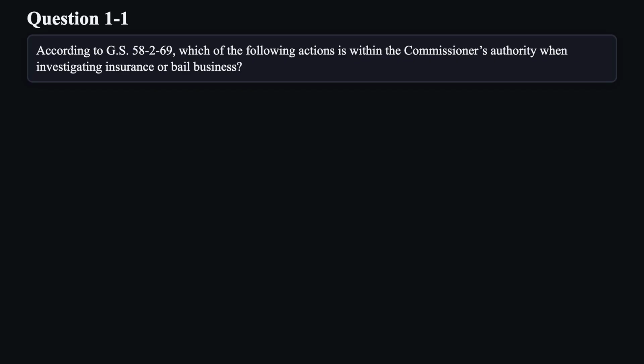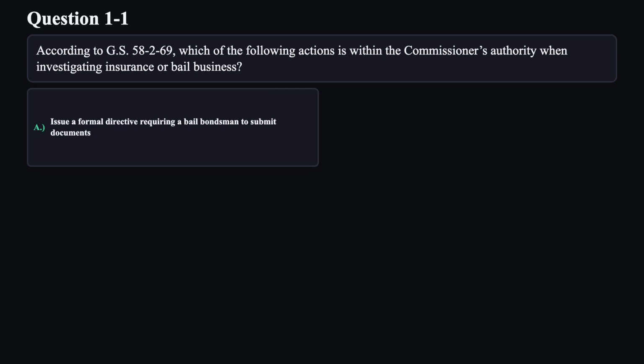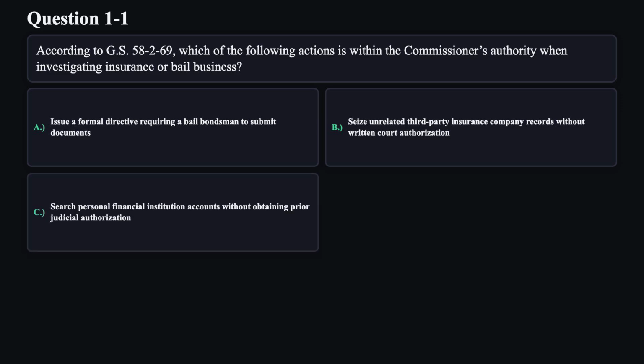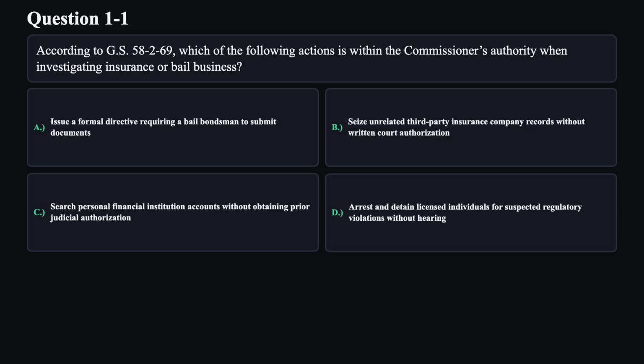According to GS 58-2-69, which of the following actions is within the commissioner's authority when investigating insurance or bail business? A. Issue a formal directive requiring a bail bondsman to submit documents. B. Seize unrelated third-party insurance company records without written court authorization. C. Search personal financial institution accounts without obtaining prior judicial authorization. D. Arrest and detain licensed individuals for suspected regulatory violations without hearing.